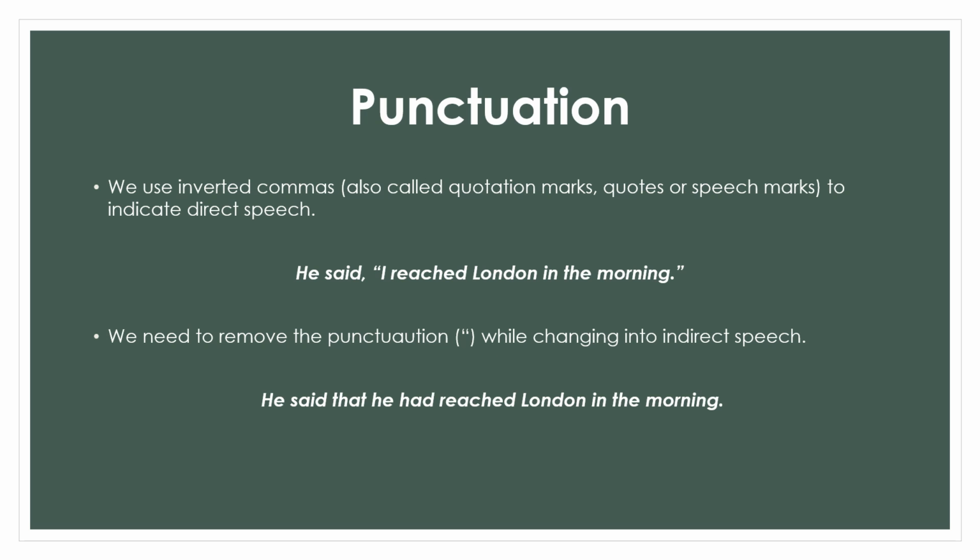Let us first take punctuation. We use inverted commas, called quotation marks, quotes or speech marks, to indicate direct speech. Now let us look at the example given here. He said, "I reached London in the morning." Here you can find within the quotation mark the sentence, I reached London in the morning. Now we need to remove the punctuation, that is the quotation marks, while changing it into indirect speech. Now the sentence will be read as, he said that he had reached London in the morning.